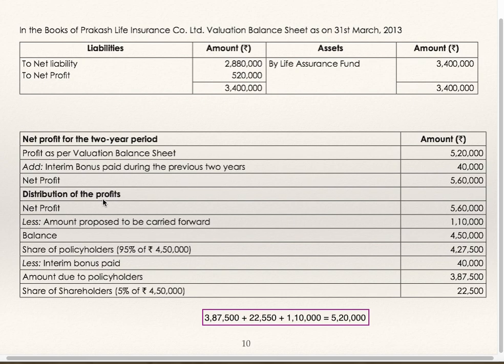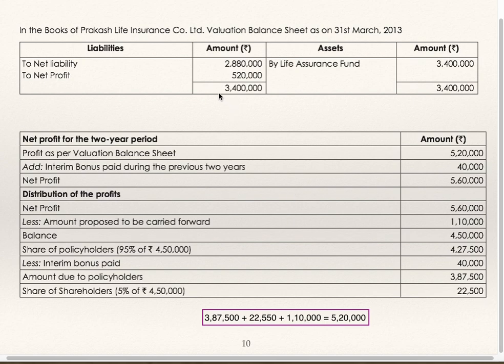Now we'll see distribution of profit. Net profit is 5 lakh 60,000. Out of that 1 lakh 10,000 is to be kept at reserve, to be carried forward. So balance is 4 lakh 50,000. 95% of 4 lakh 50,000 will be given to policyholders, which is 4 lakh 27,500. But policyholders have already received 40,000 by way of interim bonus. So the remaining amount they are entitled to get now. So amount due to policyholders is 3 lakhs 87,500 and share of shareholders is 5% of 4 lakh 50,000, which is